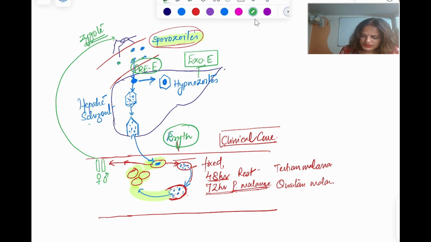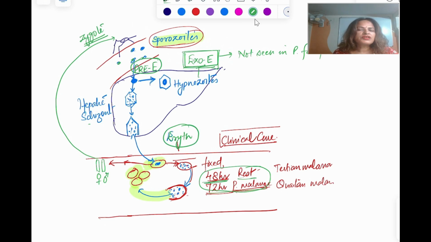So another difference which I have told is that RBC rupture in all the species is after every 48 hours, except in Plasmodium malariae where RBC rupture is after every 72 hours. Similarly, in Vivax and Falciparum, what is the difference? This exoerythrocytic phase is not seen in Plasmodium falciparum. Okay, this we are not going to see in Plasmodium falciparum.